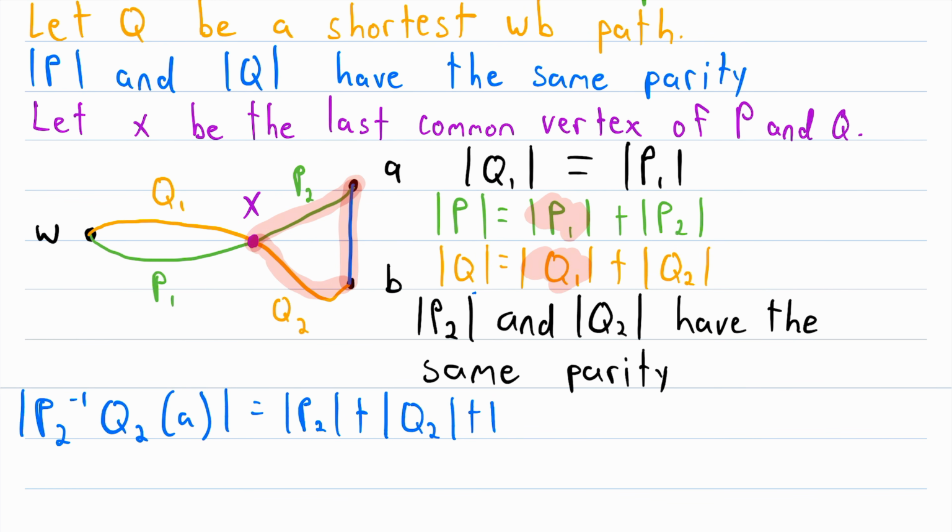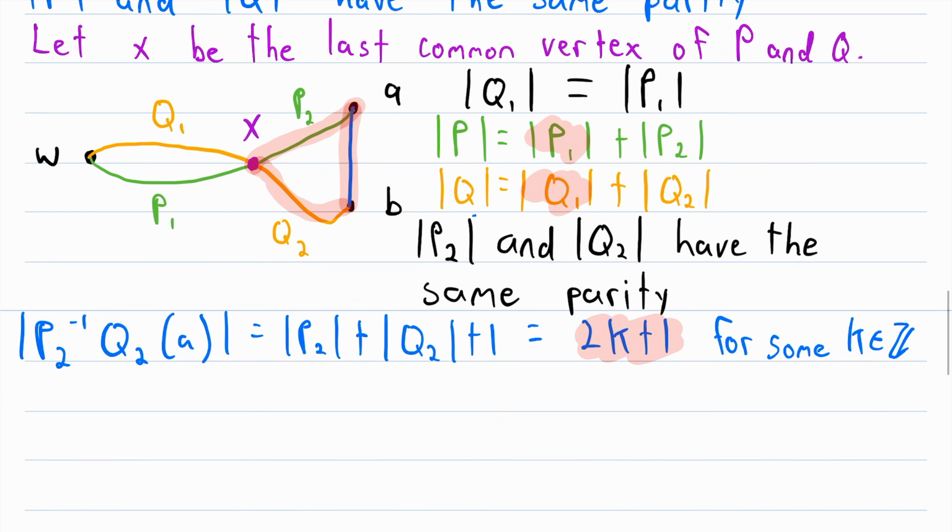And that's another easy thing to prove, so if you're not familiar with that fact, go ahead and jot down a little proof of it. But that means that we can rewrite this as 2k plus 1 for some integer k. Again, this is true because this number and this number have the same parity. So when we add them, we are going to get an even number. This 2k is just a generic way of representing that even number. Well then, this number here, 2k plus 1, by definition, that is an odd number.